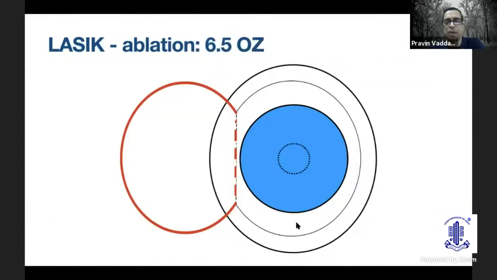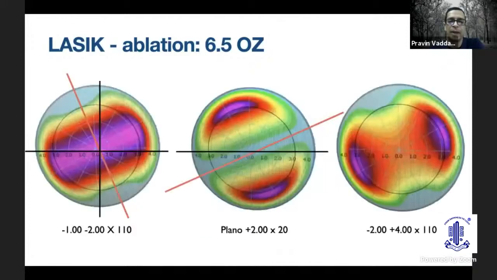You also might have a small flap, but typically if you have a small flap and you have mostly a spherical refractive error, you will be able to deliver that ablation, which is the blue zone, in the area that you've made your flap. But all ablations are not in the central 6 millimeter zone that you plan. And say, for example, depending on the kind of ablation, the kind of laser machine you have, the area where the ablation is delivered is going to be different.